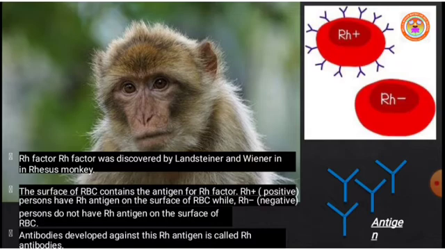Antibodies developed against RH antigen are called RH antibodies. This is an important factor to determine whether the blood group is RH positive or RH negative, that is, the rhesus factor.